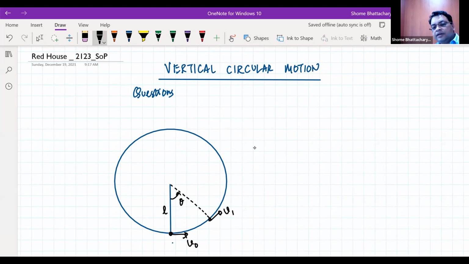So we have the relation that v1 is equal to square root of v naught square minus 2gh from work energy, where h will be L into 1 minus cos theta. So this is a standard thing that we should understand.